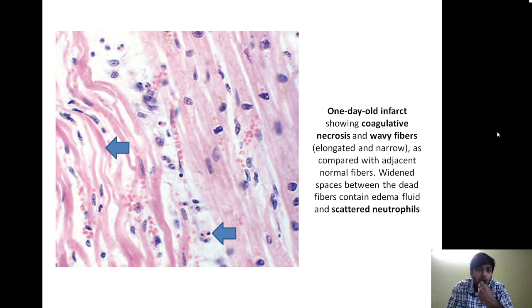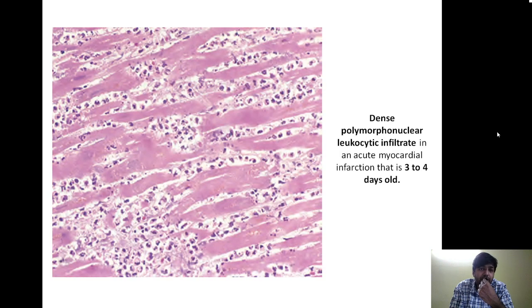Over here you see the coagulative necrosis along with the wavy fibers and the scattered neutrophils on the left hand side. Now on the right hand side, this is the normal myocardium, whereas the left hand side is the myocardium showing signs of irreversibility, the earliest sign, that is the wavy nature of the myocardial fiber. This is the second image.